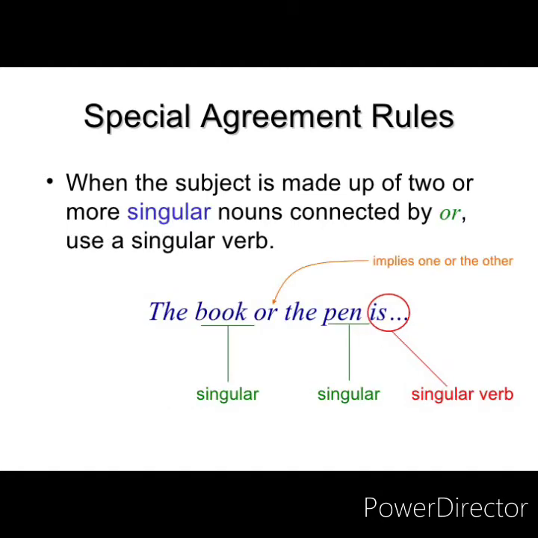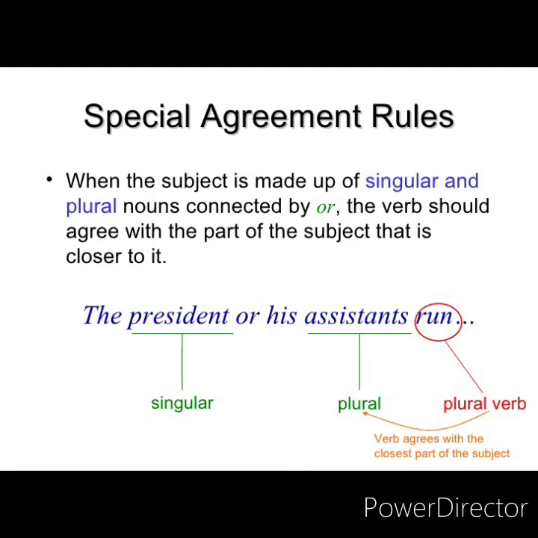Now if you see the next one, when the subject is made up of two or more singular nouns connected by or, it is a singular verb that is used. See, the book or the pen is lying on the table, for example. Book is a singular, pen is a singular. Therefore, it is a singular verb because or implies one or the other. Or का meaning क्या होता है? That either one book or the pen. So there is only one subject in the sentence. So it will be singular verb.